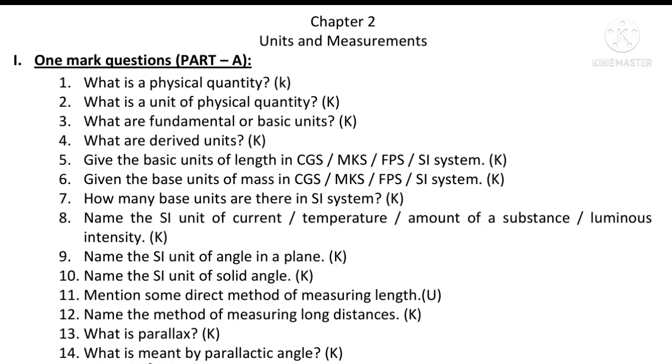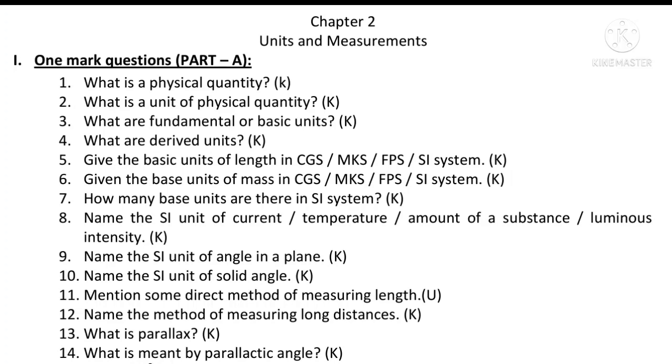Fifth question, give the basic units of length in CGS, MKS, FPS. So the basic units in CGS: centimeter, gram, second; in MKS: meter, kilogram, second; in FPS: foot, pound, second; in SI system: meter, kilogram, second.